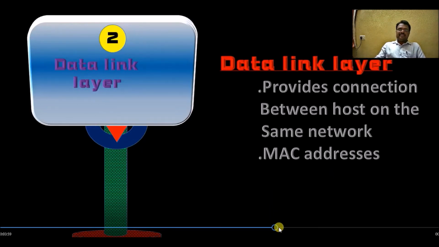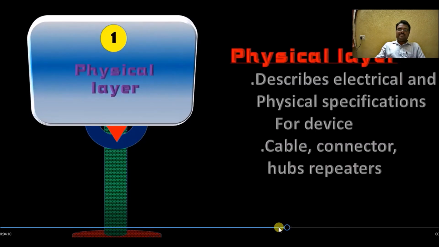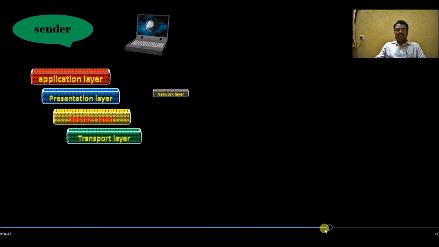So the next layer in the OSI reference model is the physical layer. This physical layer describes electrical and physical specifications for devices. It contains cables, connectors, and hubs. Repeaters are used in establishing the transmission channel. So entirely it takes care of physical specifications of devices which are used in establishing the networks. So this is about all the layers in the OSI reference model.